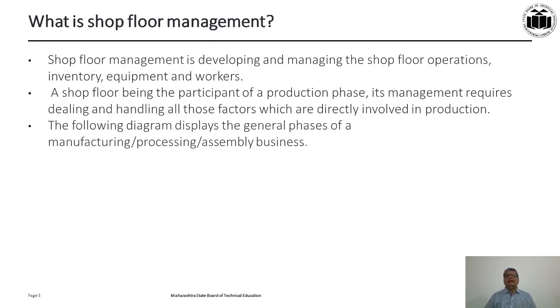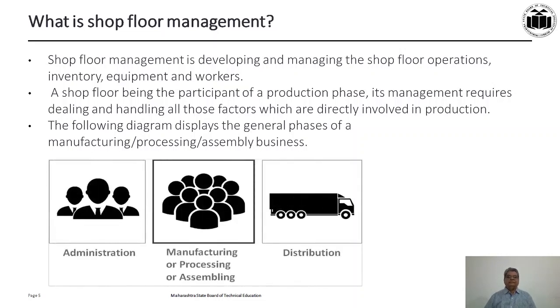Now the following diagram displays the general phases of the manufacturing, processing or assembly line. At the center is the manufacturing or processing or assembly activity. That means essentially it is a manufacturing area or the shop floor area. That is administered or controlled by the operations department. The higher level of managers control all the inputs which are given to the manufacturing or processing area.